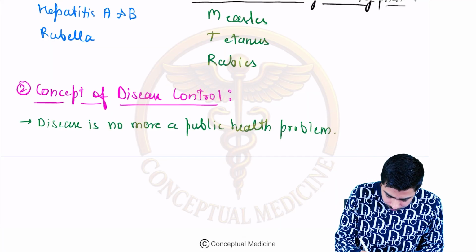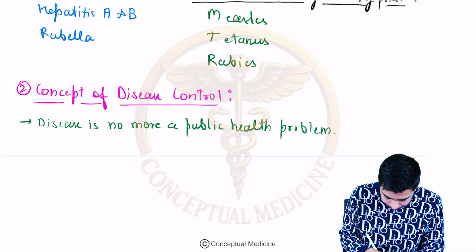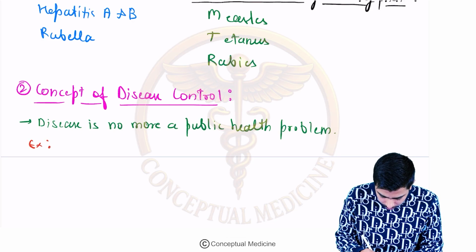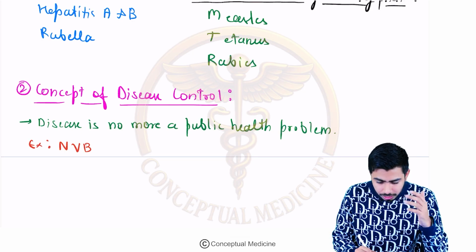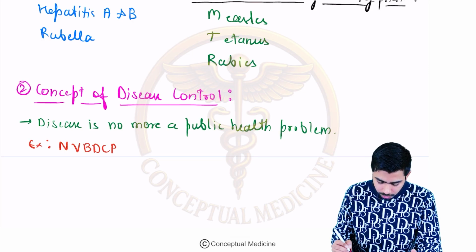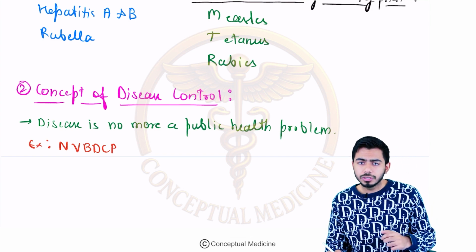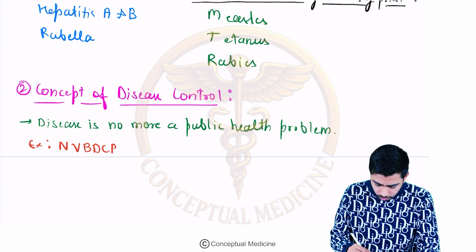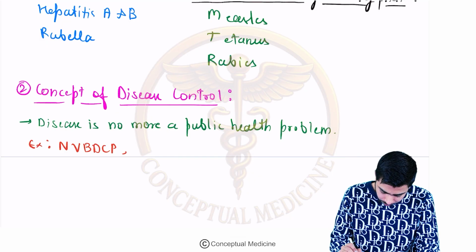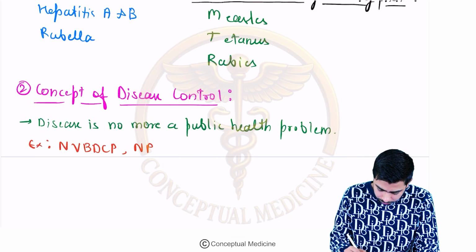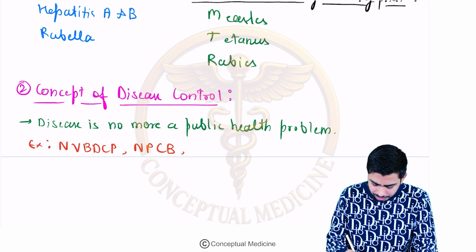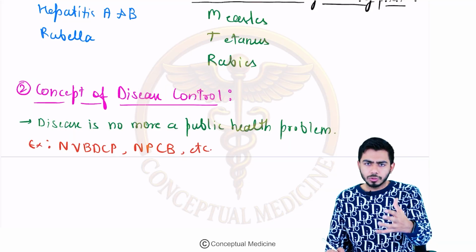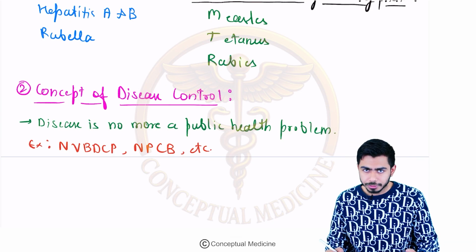You will study later the National Vector Borne Disease Control Program, NVBDCP, or the National Program for Control of Blindness. There are different programs which are working in favor of control of disease.